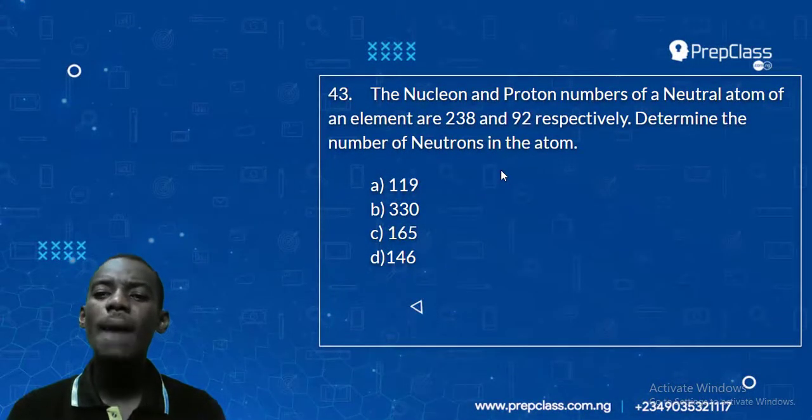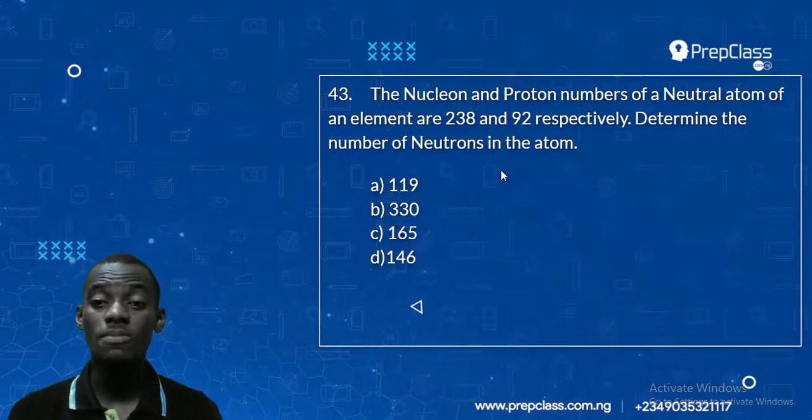The nucleon and proton number of a neutral atom of an element are 228 and 92 respectively. Determine the number of neutrons in the atom. If you have done chemistry before, you must have heard of proton, neutron, and electron. Those are subatomic particles.